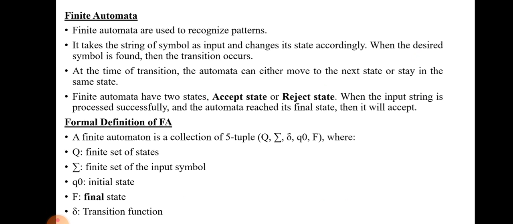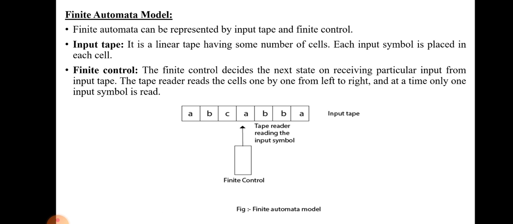So this is the formal definition of finite automata. There are 5 tuples: capital Q, sigma, delta, Q naught, and capital F. Capital Q is a set of finite states, sigma is a set of input alphabets, delta is a transition function, Q naught is the initial start state, and capital F is the final state. So these are the 5 tuples which are used in finite automata.